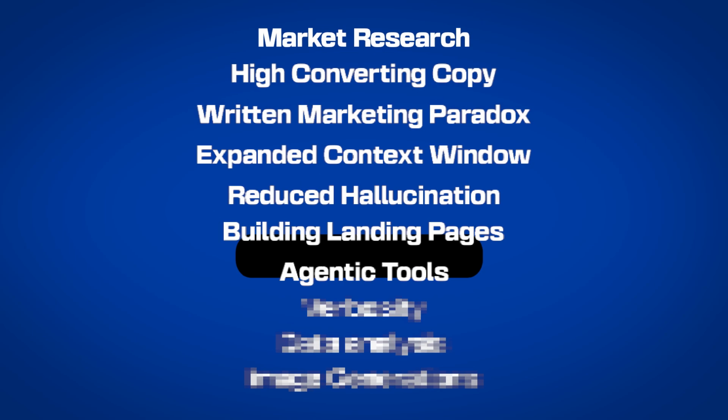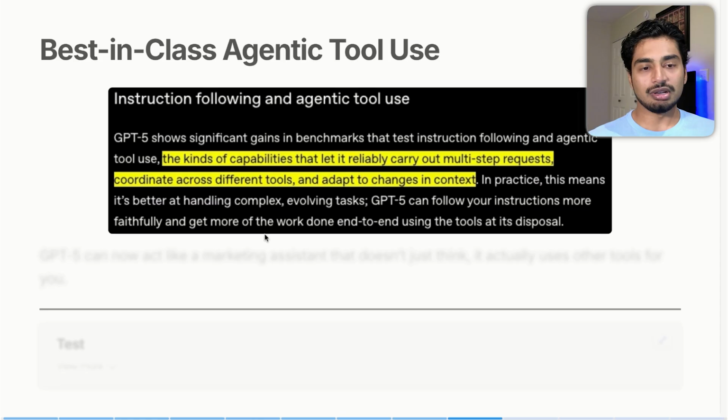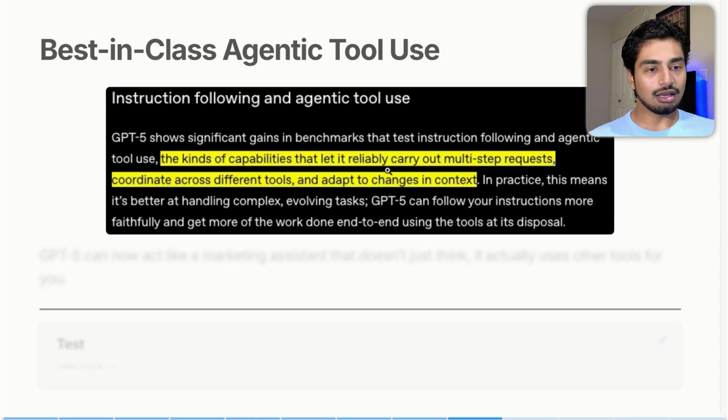Next, we have best-in-class agentic tool use. This is super interesting because this is something that GPT-4o sort of struggled with. It was all over the place. But now it's basically saying that it could reliably carry out multi-step requests, coordinate across different tools, and adapt to changes in context. Basically, you could give it something that includes multiple tasks, and it doesn't have to ask you for permissions or further information. It could recognize the task at hand, recognize the tools it needs to access to accomplish the task, and do everything for you, which is amazing if they nail it.